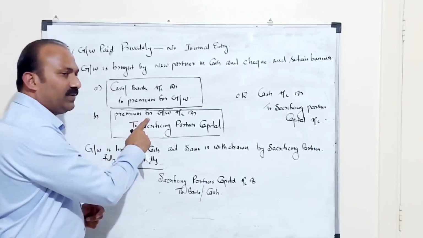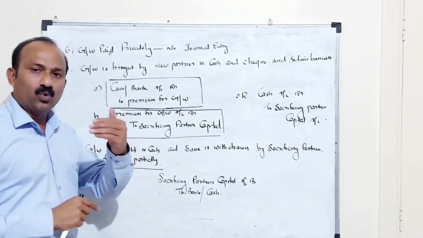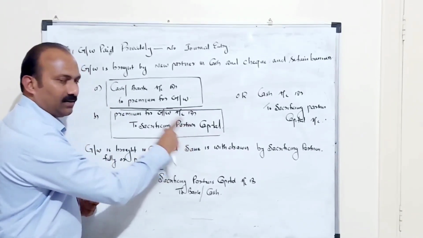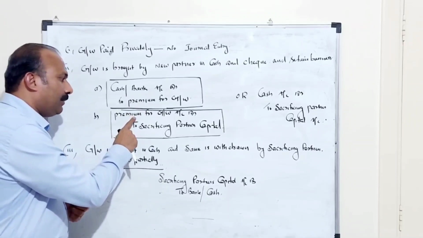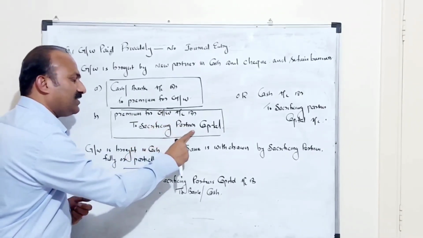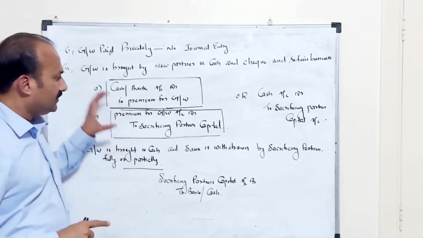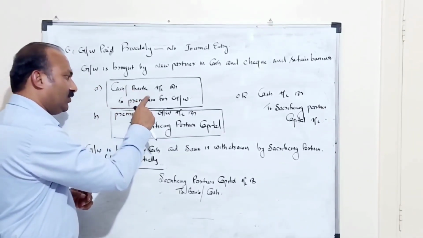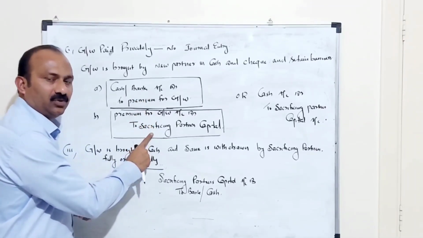Second, this goodwill is brought for the sacrificing partners. So the entry will be premium for goodwill account debited to sacrificing partners' capital accounts. In this case, we have to pass two entries: one for bringing goodwill, second one for sharing goodwill.